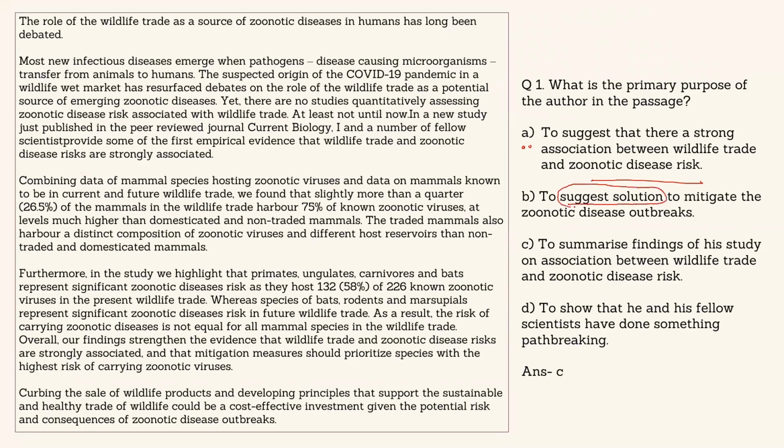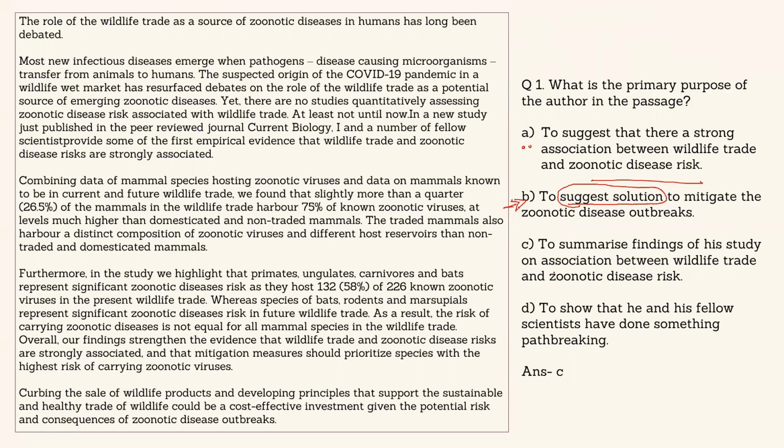Very tangential, not the core, because the core is the research and whether there is an association. The author towards the end has said that we need to do something about it. He may have also suggested one or two things, but this is not the primary purpose of writing the passage. This is just one of the things the author has talked about. The primary purpose is not giving the solution to mitigate the zoonotic disease outbreak. The primary reason is whether there is an association or not.